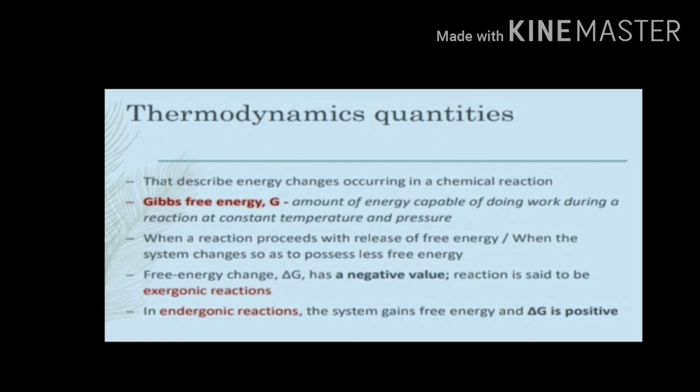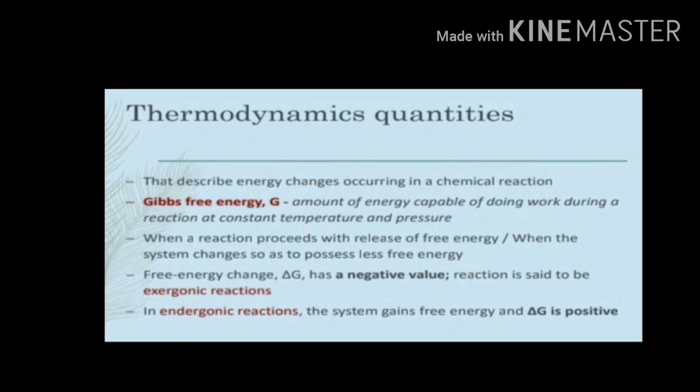What are the thermodynamic quantities? There are mainly 2 to 3 quantities, like entropy, enthalpy, Gibbs energy. So what is Gibbs energy? Gibbs energy is the amount of energy capable of doing work during a reaction at constant temperature and pressure. Like if a reactant is converted into product, the product energy will be less and the reactant energy will be high.